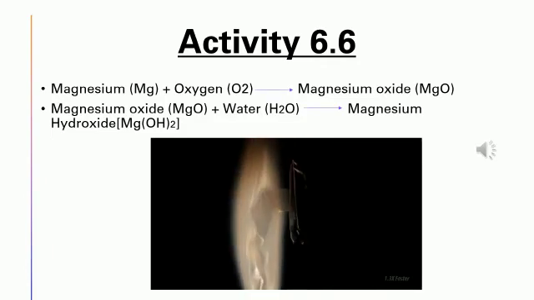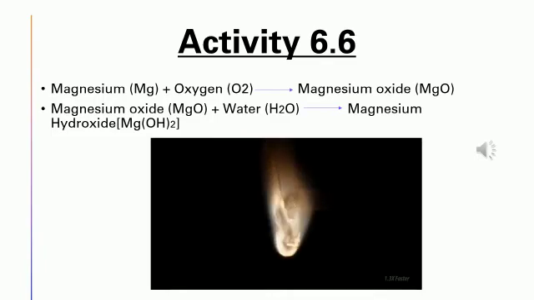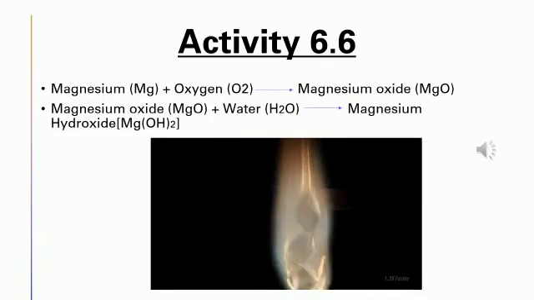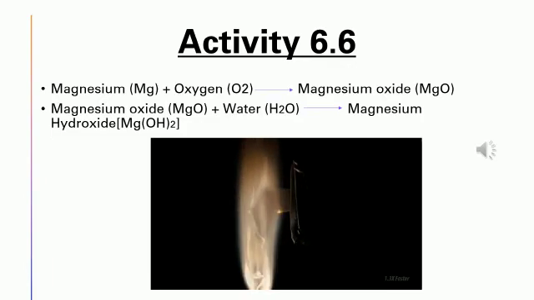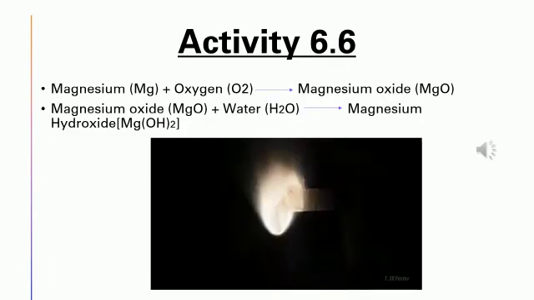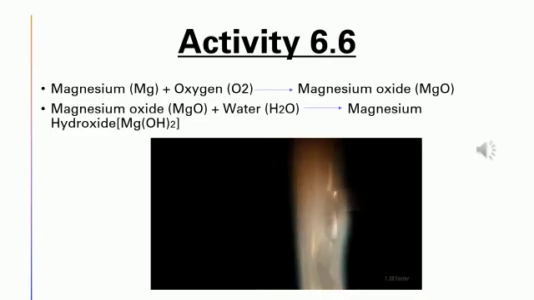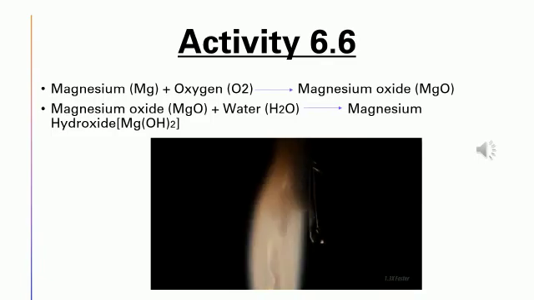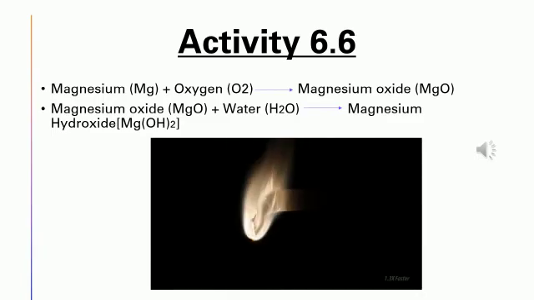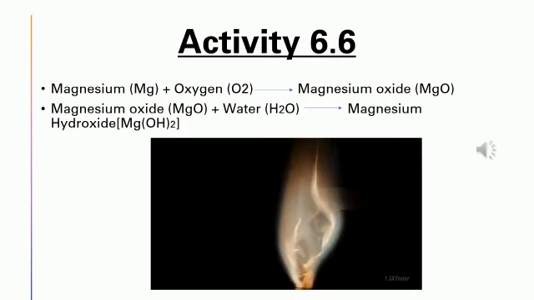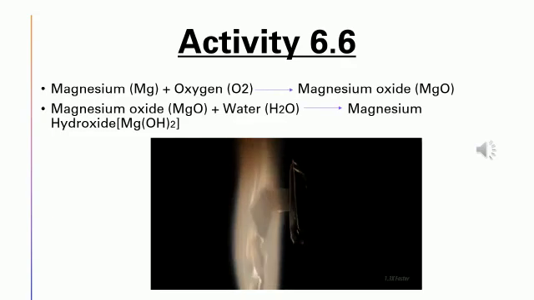Magnesium oxide is a new substance formed on burning magnesium, and magnesium hydroxide is another new substance formed by mixing magnesium oxide with water. Now tell me children, whether this magnesium hydroxide is acidic or basic. Obviously it is basic in nature, because all hydroxides are bases and turn red litmus paper blue.